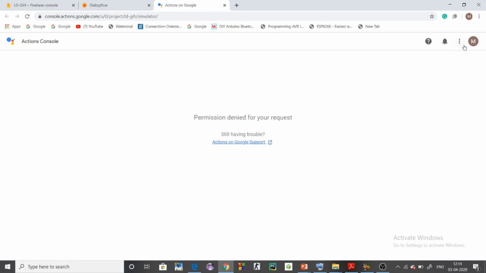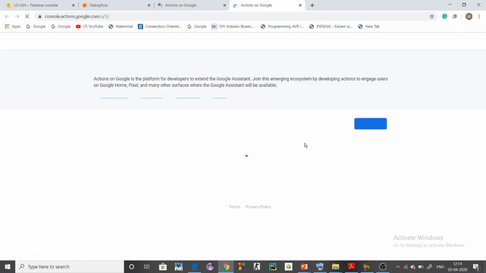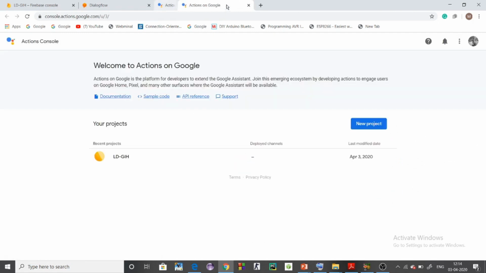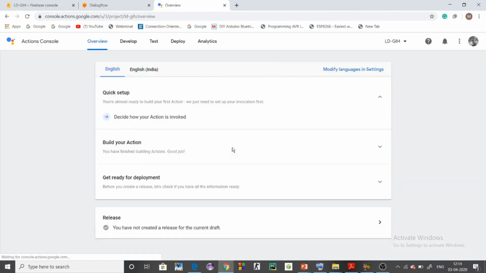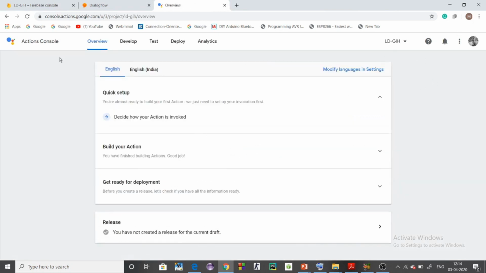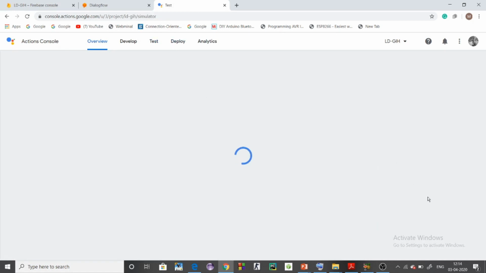Using this application, we can check whether we have trained the model correctly or not.